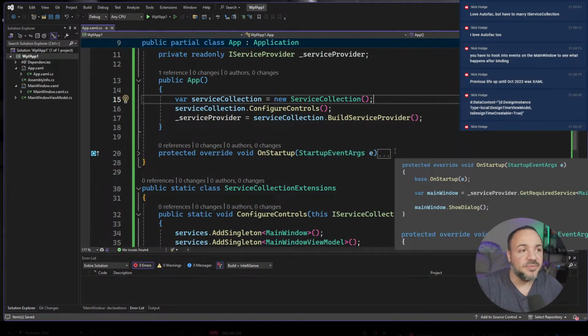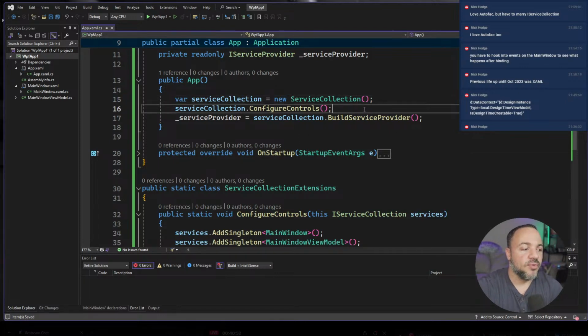Yes, it does add complexity. Yes, it's overkill for many things, but especially when I'm developing software on my own, it's a forcing function that lets me guide the code I'm writing into designs that I want to have. So the problem with this is that on line 16, I still have to call configure controls. I don't like it. I don't want to have to go add more code to go configure things.